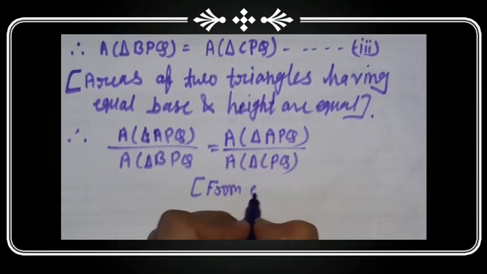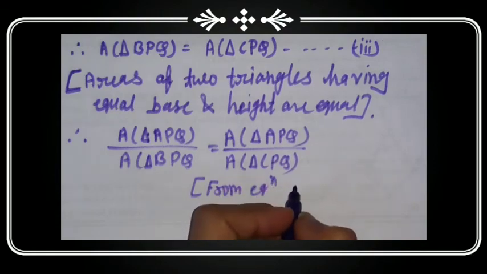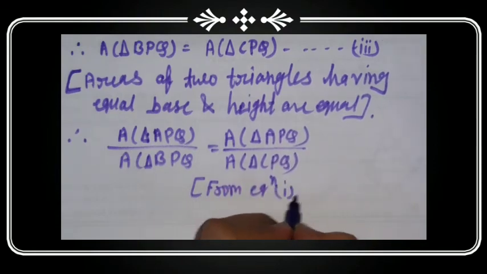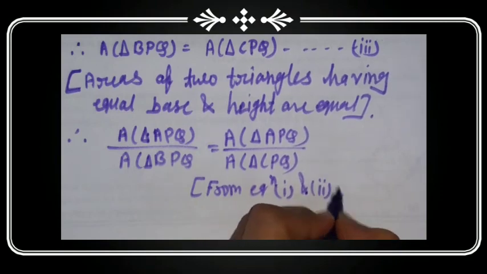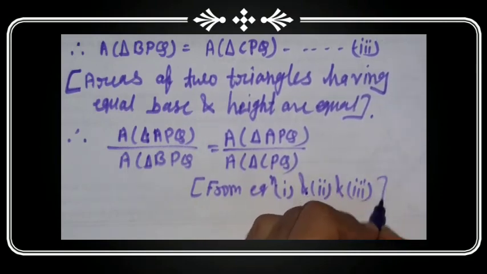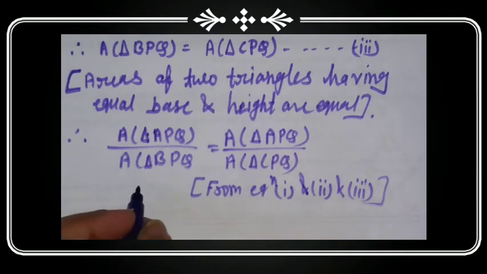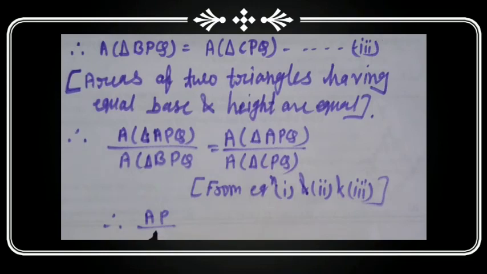From equation first, second and third, therefore, AP divided by PB equal to AQ divided by QC. From equation first, second and fourth.